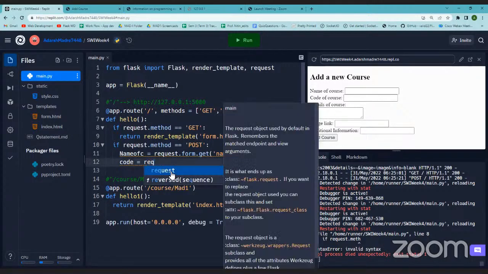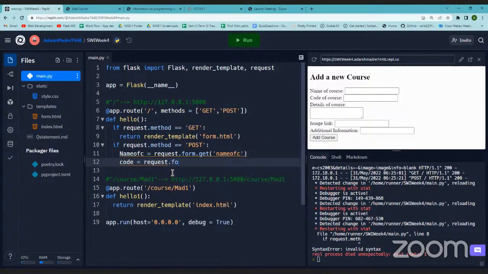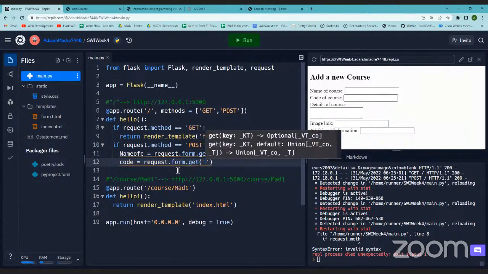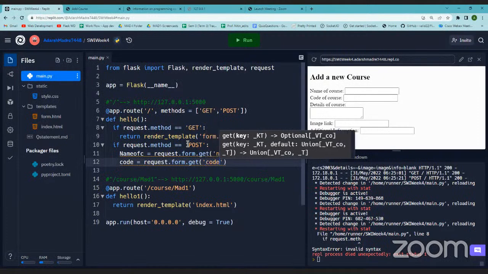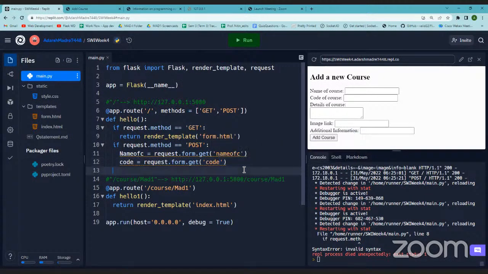We are getting it from request dot form dot get. And what do we have to write? The name, right? So what was the name? We'll see it under payload. So it was code with small c. This one is actually for getting the data to our server. We are getting the data at the backend. Some data is provided with the help of the form. The user provided the data.